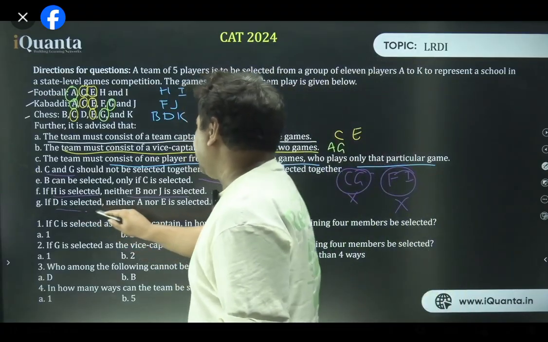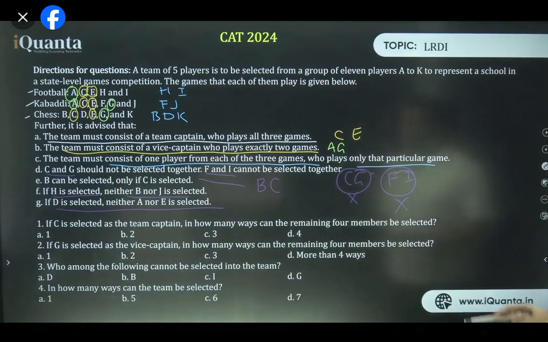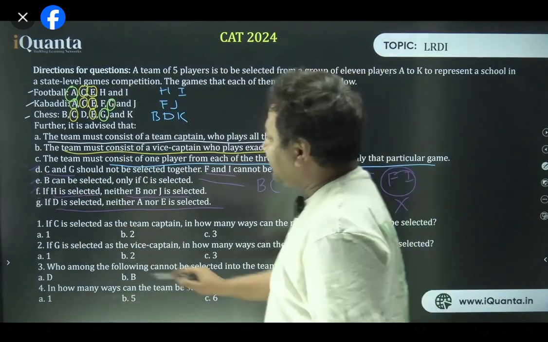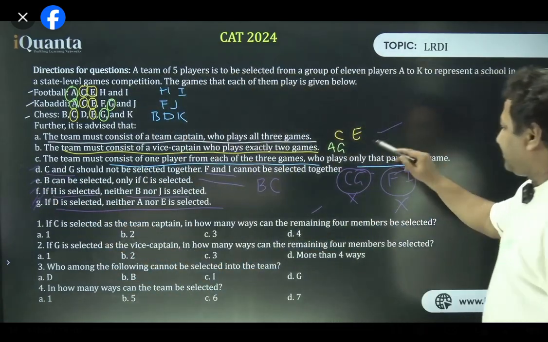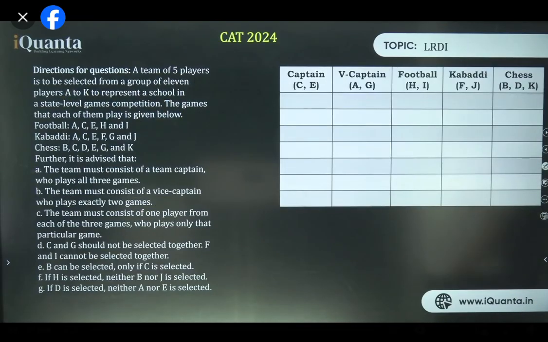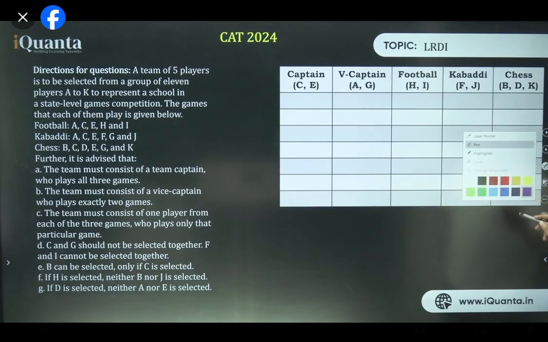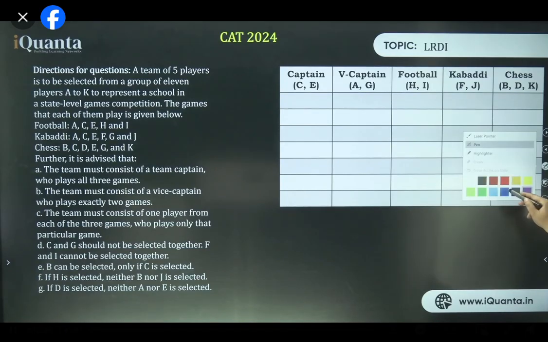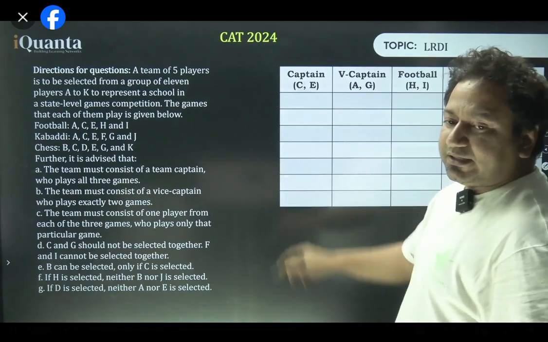If D is selected, neither A nor E is selected. All right. So these conditions will be used. Conditions D, E, F, and G would be used to create the table. These are the conditions. Depending on this yellow and green and blue, I'll create the table. This is what the table will look like. So I have taken all the possibilities in which a person can play different roles. Look at this. This is the table.